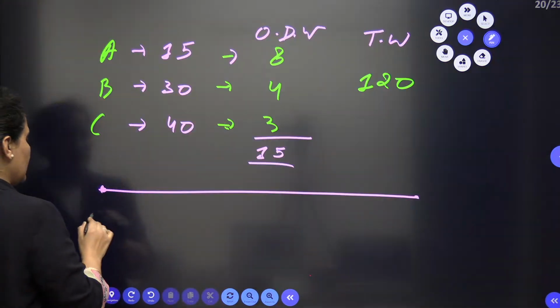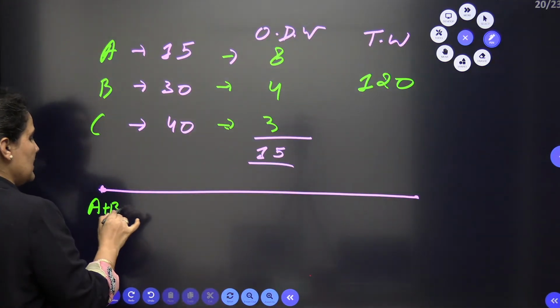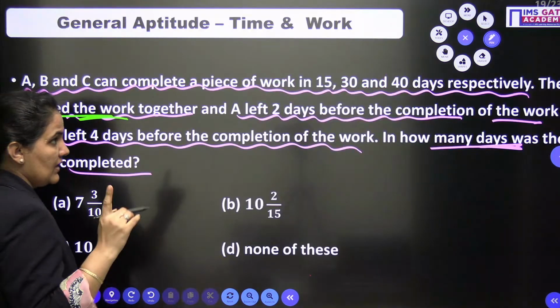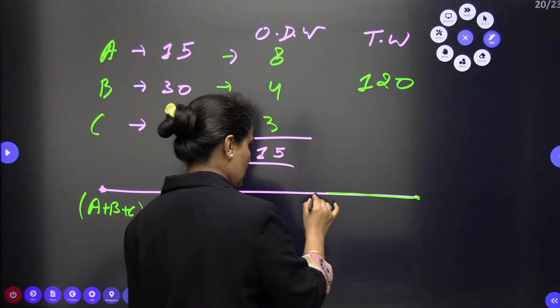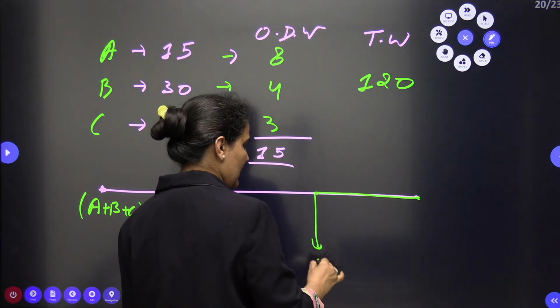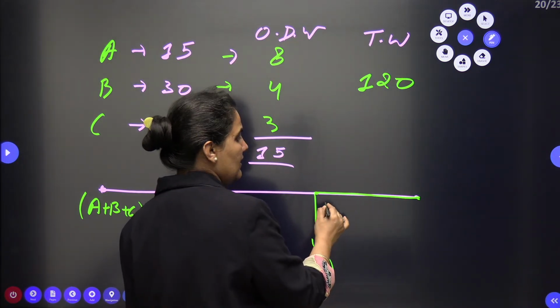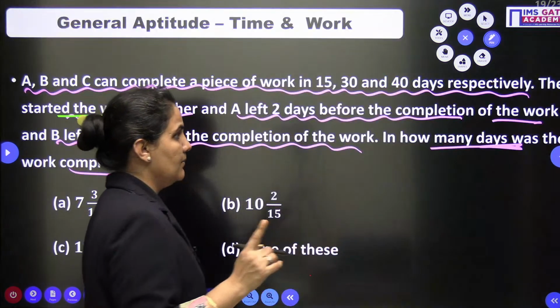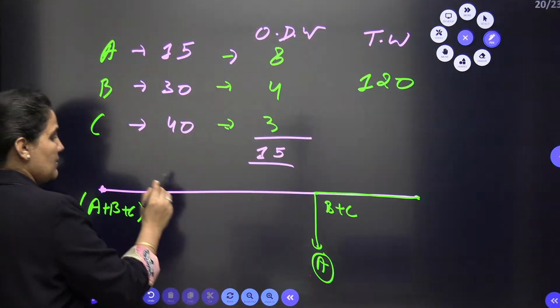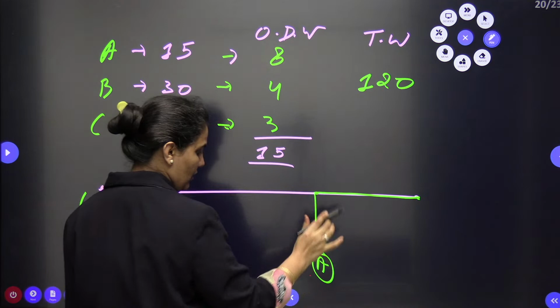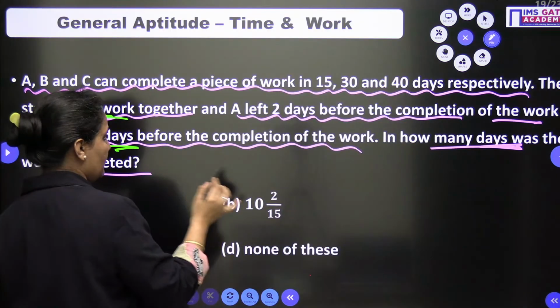They started work together. So initially A, B and C were there starting the work. A leaves the work 2 days before the work completion. So suppose A leaves here. Now B and C were there. But one more condition is given: B left 4 days before the completion.